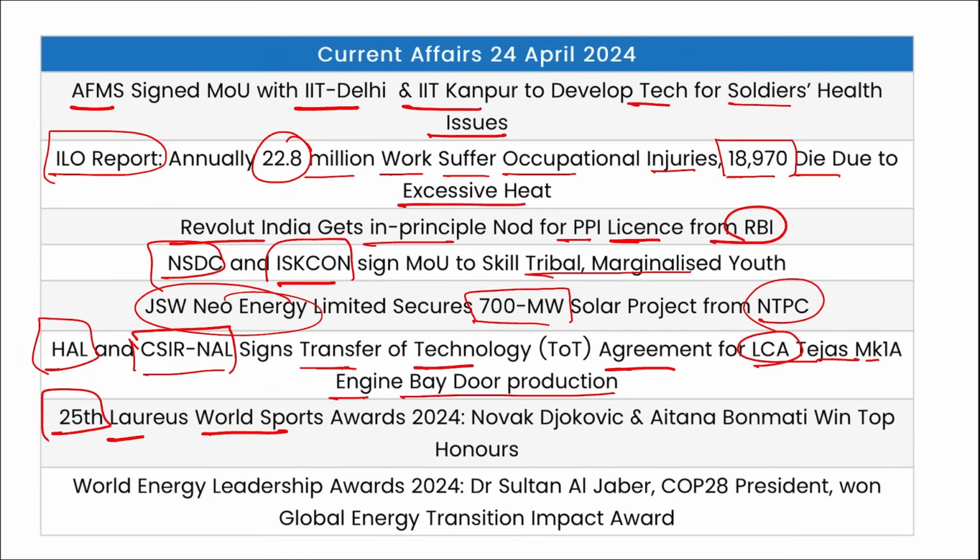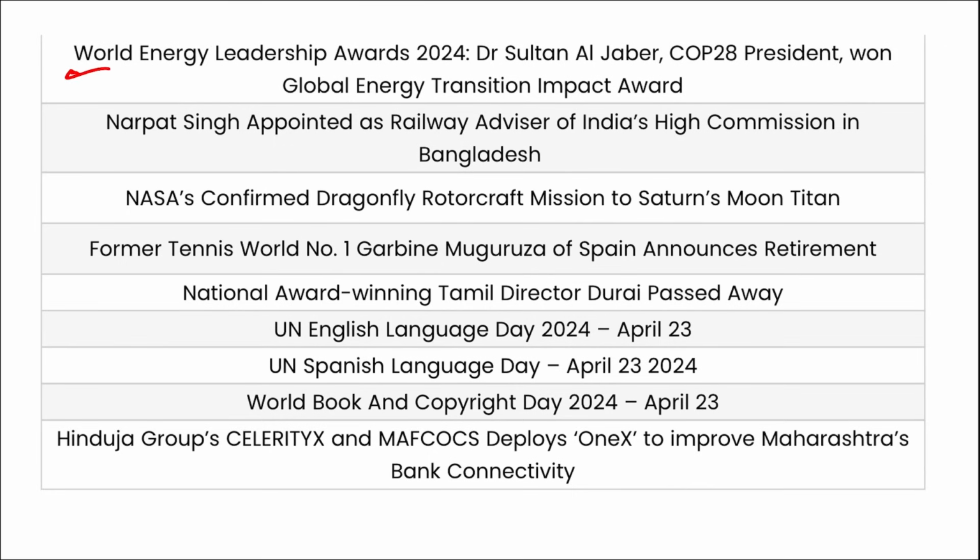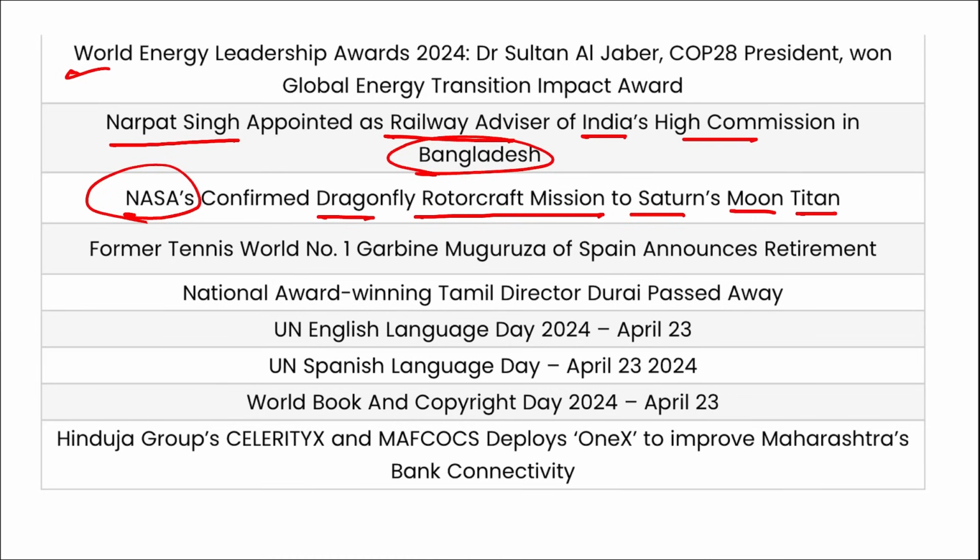The 25th Laureus World Sports Awards were released, and Novak Djokovic won the men's category and Aitana Bonmati won the women's category. World Leader Energy Awards were presented, and Dr. Sultan Al Jaber, COP28 President, won the Global Energy Transition Impact Award. Narpat Singh appointed as the Railway Advisor of India's High Commissioner in Bangladesh. NASA confirmed Dragonfly's rotorcraft mission to Saturn's moon Titan.